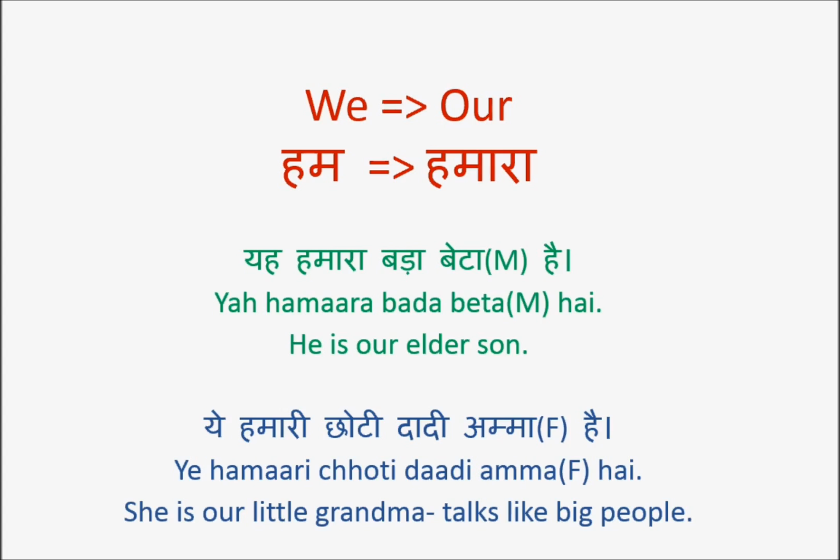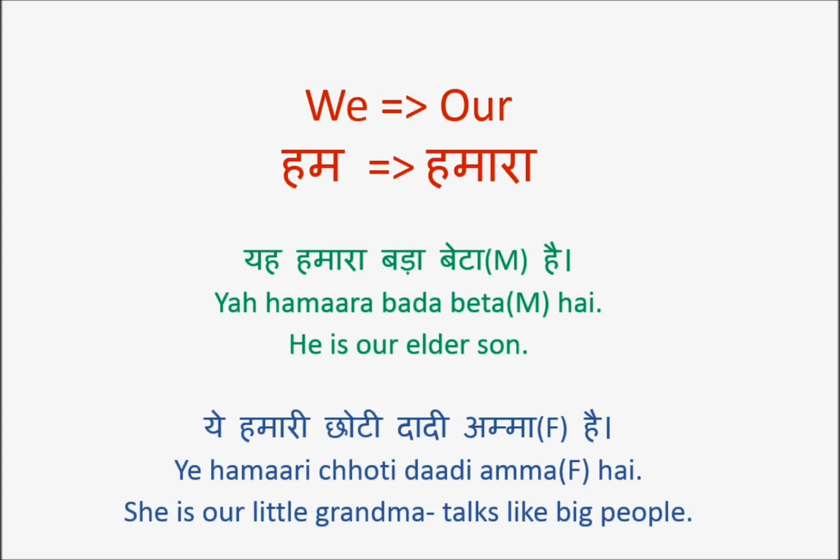Now in Hindi, for small girls who are chatterbox, who talk a lot, you say choti dadi amma. Dadi amma means grandma, right? Paternal grandmother is dadi, remember? But for small girls who talk a lot, who chirp, they are called choti dadi amma. So she's our little grandmother, basically talks like big people. ये हमारी छोटी दादी अम्मा है.